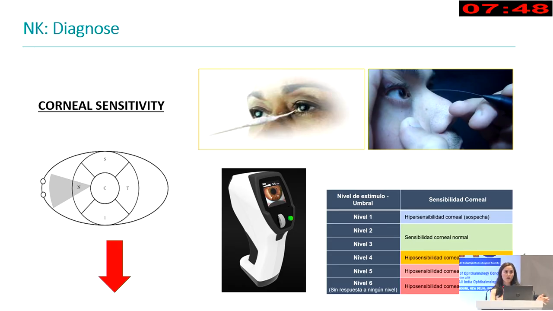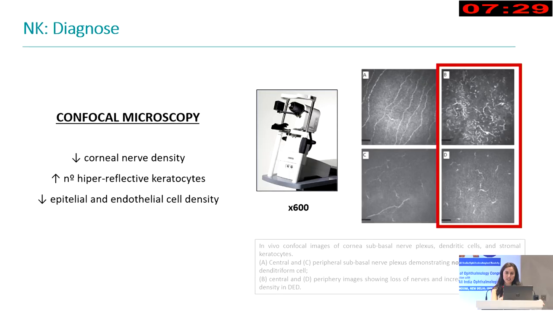There are other devices such as the Cochet-Bonnet esthesiometer or the Brill's esthesiometer that can be helpful as well to monitor the quantity of decrease. And also it is important to check it in the different quadrants to make a proper map of the corneal sensitivity.